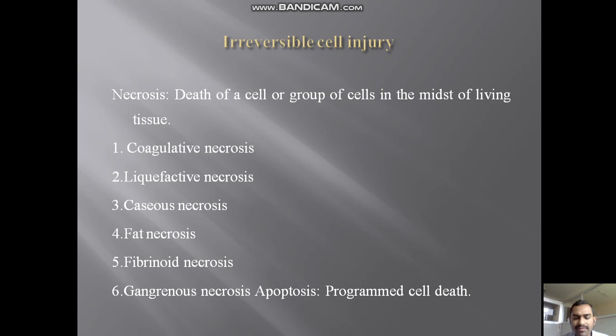The types are coagulative necrosis, liquefactive necrosis, caseous necrosis, fat necrosis, fibrinoid necrosis, and gangrenous necrosis. Then apoptosis, that is programmed cell death.